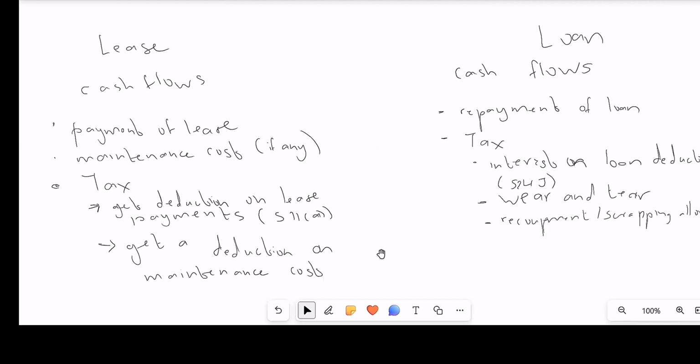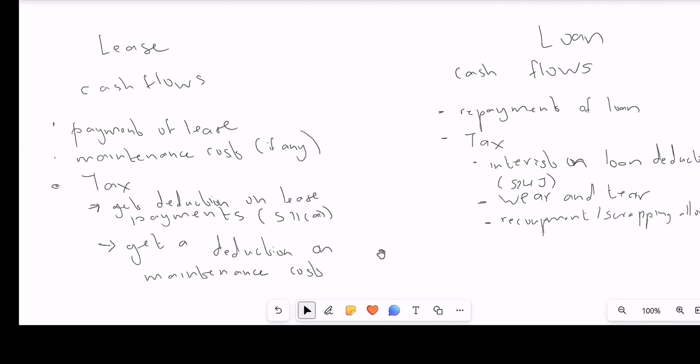With maintenance costs, sometimes they might say it's incurred by the lessor, which means we will not incur any cost pertaining to that. But if it's incurred by us in the lease, we're going to include it in our cash flows. Remember, the payments and the maintenance are included as a deduction because it's cost that you'll incur when you enter into the lease.